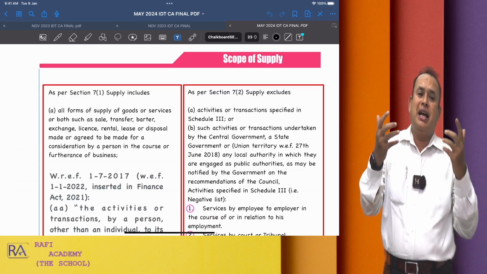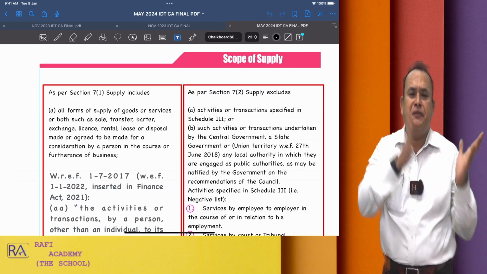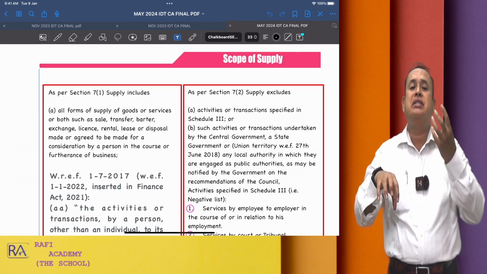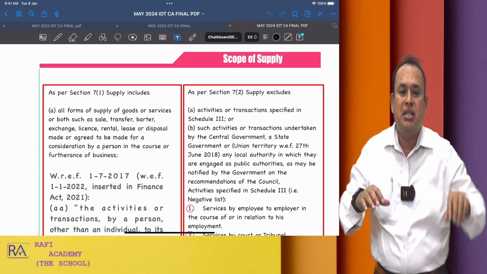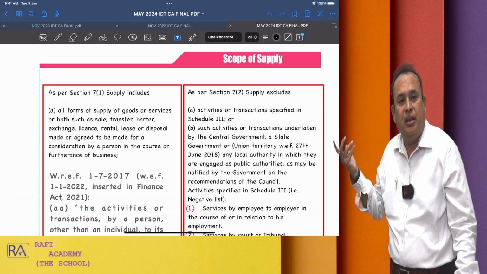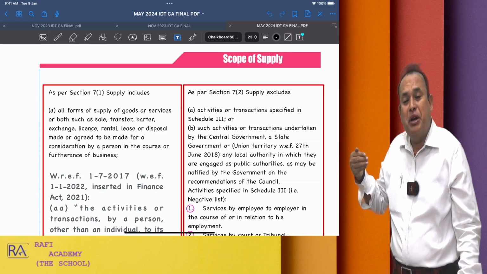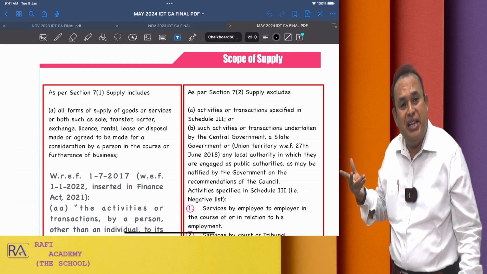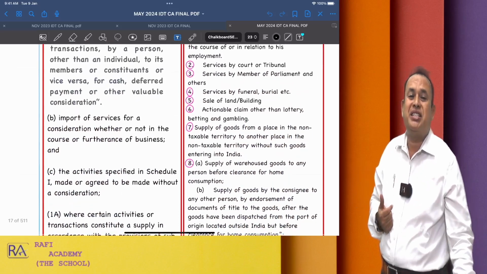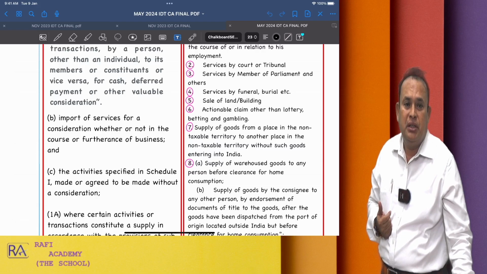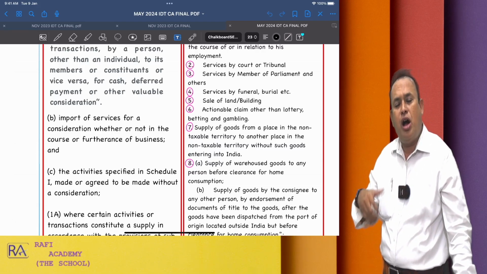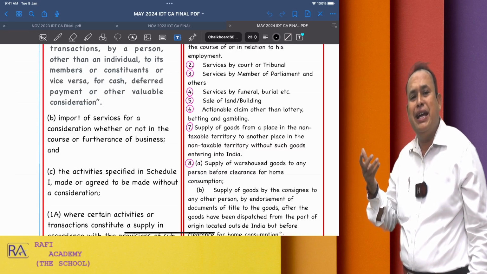So how to understand the term supply? Refer section 7 of the CGST Act, where we have supply includes and supply excludes categories. Supply includes section 7, subsection 1, clause A, clause B. In between inserted clause AA followed by clause C to section 7, subsection 1, which supply includes. I will refer that.